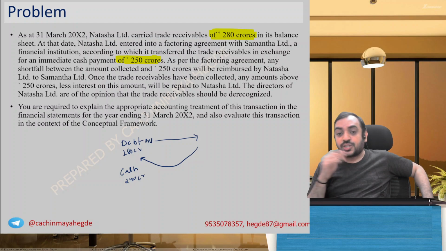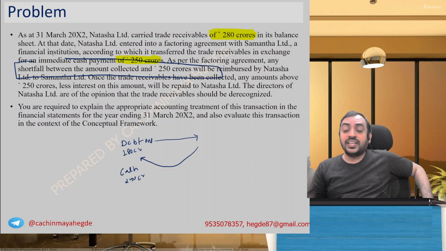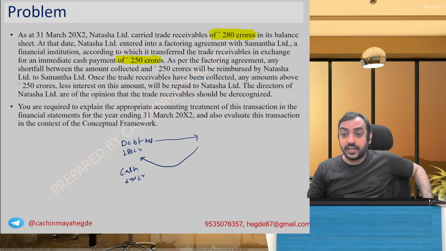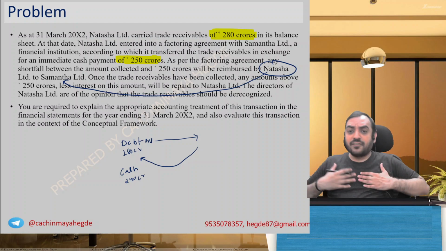As per the factoring arrangement, any shortfall between the amount collected and 250 crores, meaning if they are not able to collect, will be reimbursed by Natasha Limited to Samata Limited. You understood? I have a debtor.